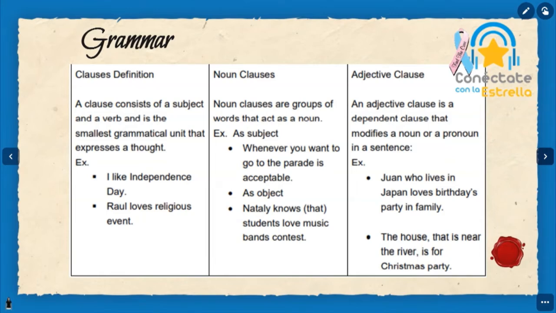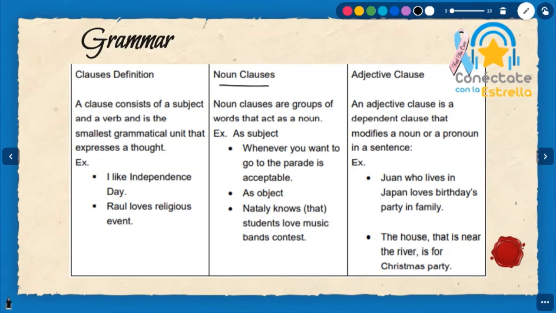I like Independence Day. Raúl loves religious. Now let's talk a little bit about noun clauses. This can function as subject of sentences.